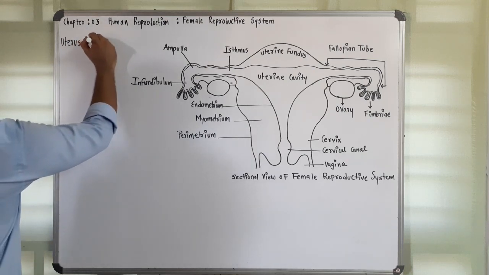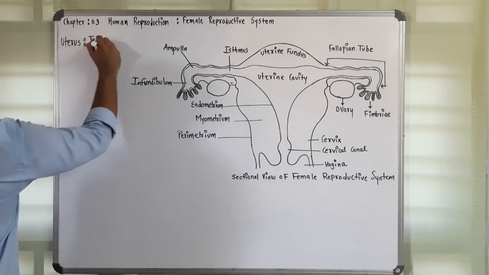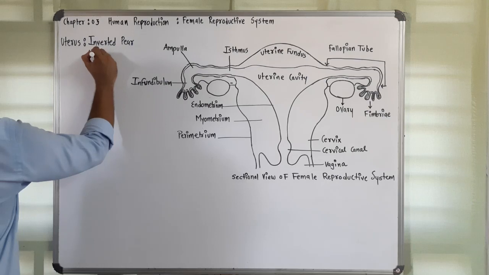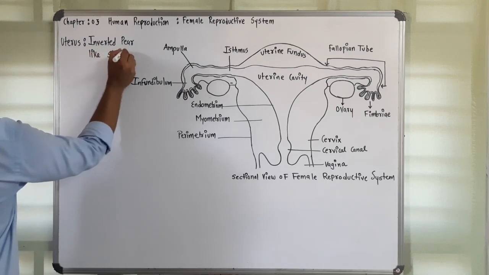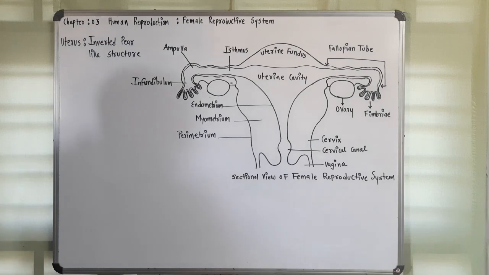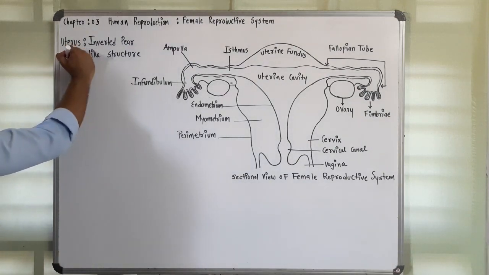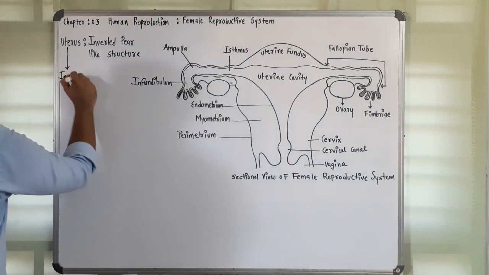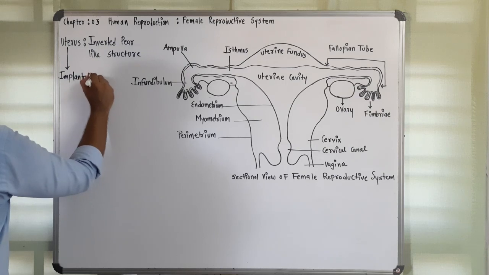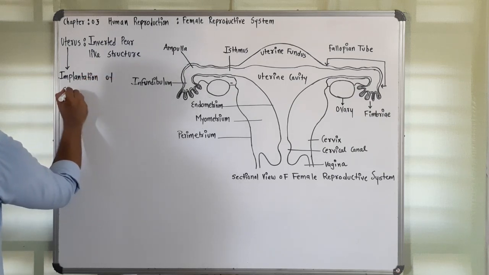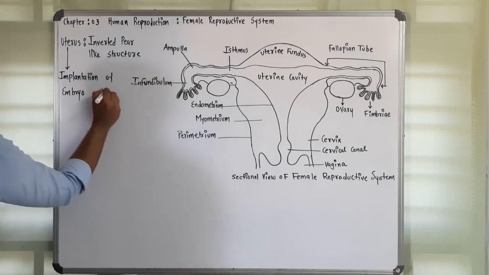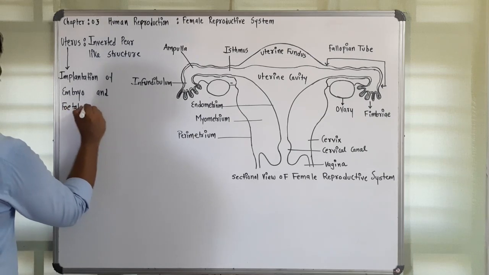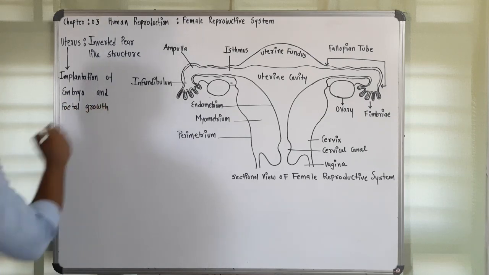The uterus is an inverted pear-like structure. Let me write the function of the uterus. First of all, what happens in the uterus? I said implantation of the embryo, and next, fetal growth also occurs at this place. So this is the thing.